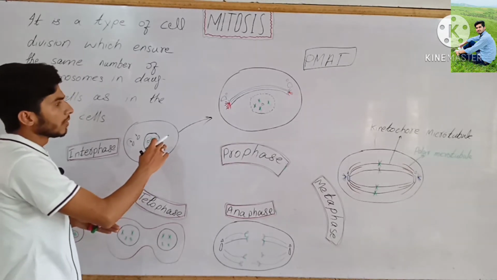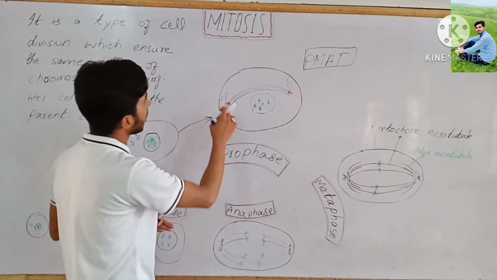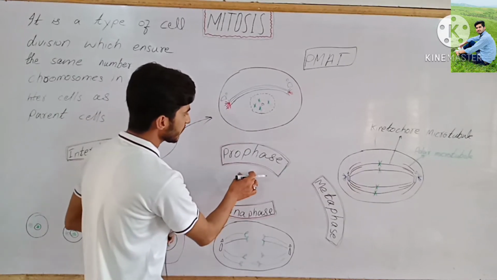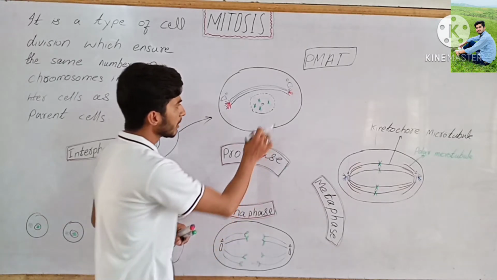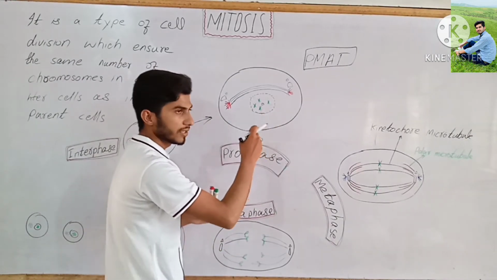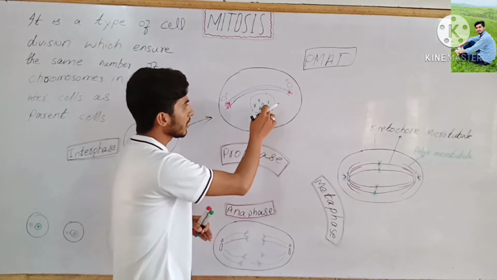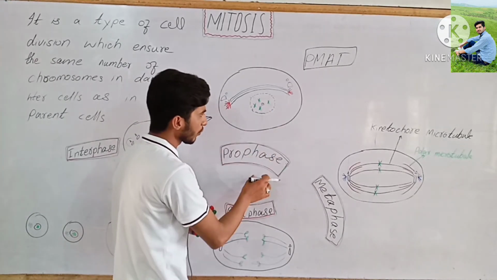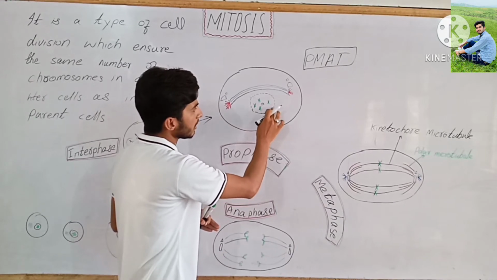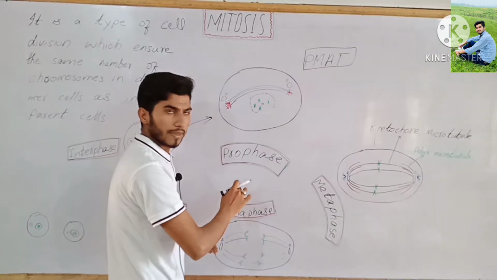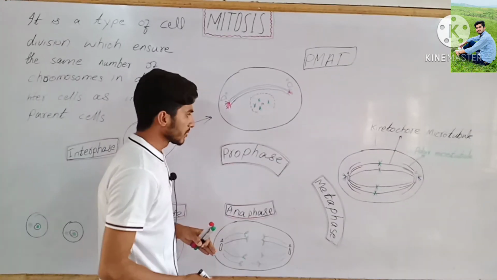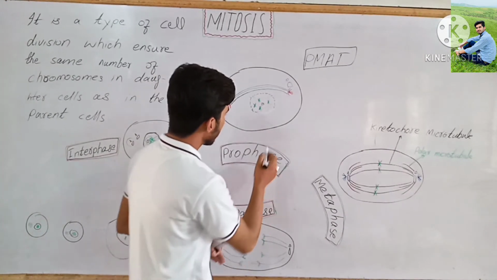Then we move to the first phase of mitosis, which is prophase. During this phase of cell division, the nuclear material starts disappearing and the chromatin material starts condensing. At the end of prophase, the nuclear envelope disappears and chromosomes start appearing.